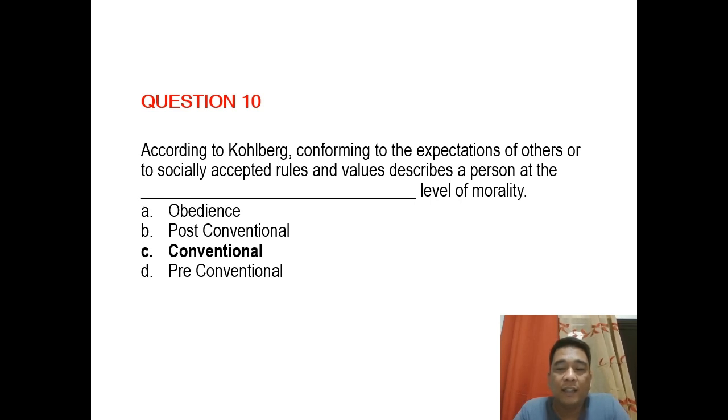So, kung ano yung dinidictate ng society, yun ang kanyang sinusunod. Things that are not socially worthy or socially acceptable in the eyes of the norms ng society, then hindi niya ginagawa. Ibig sabihin, yung line of thinking na yon ay nasa conventional.